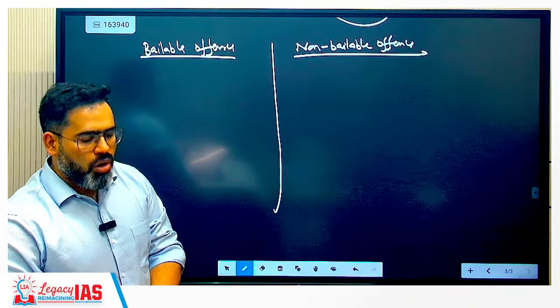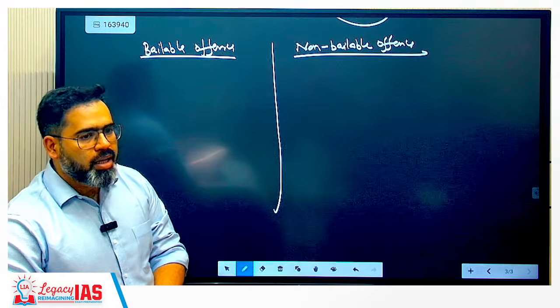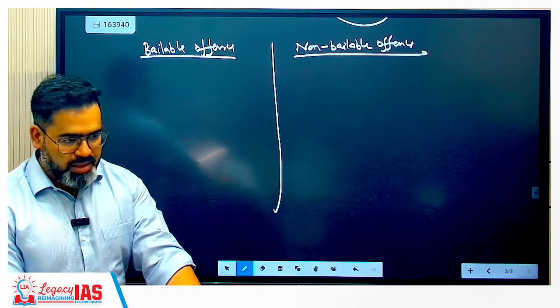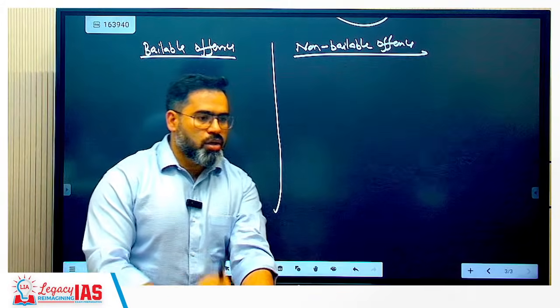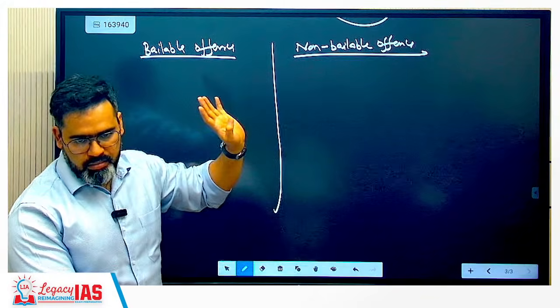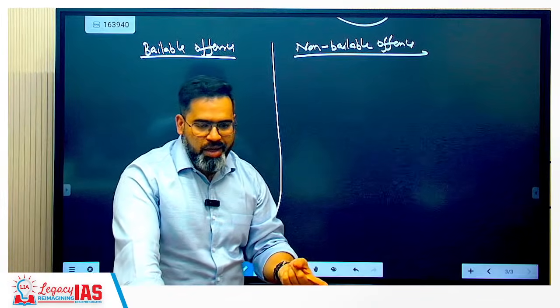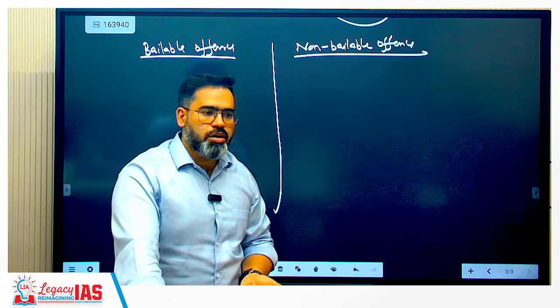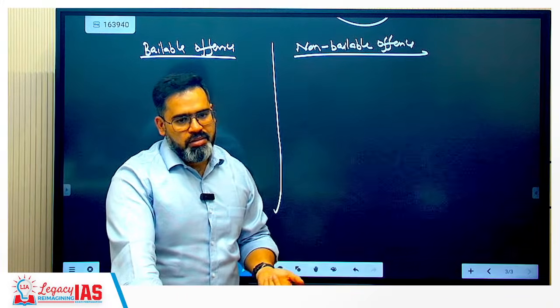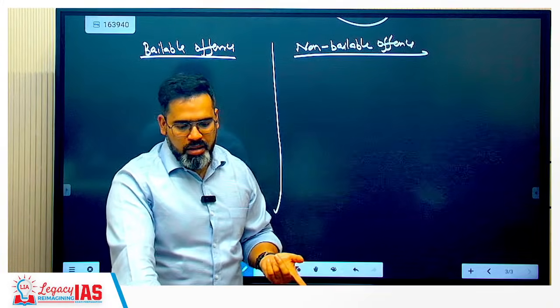So first, non-bailable does not mean कि bail can never be granted. First important line you can write: non-bailable does not mean कि bail can never be granted. In bailable offense also bail can be granted. In non-bailable offense also bail can be granted. Bails are available in both cases.